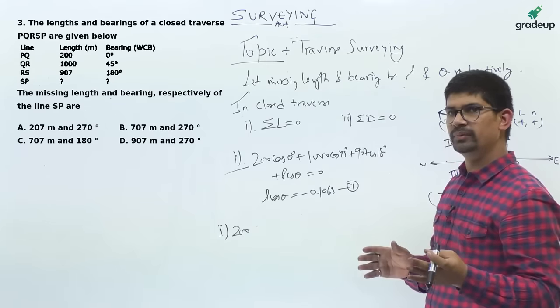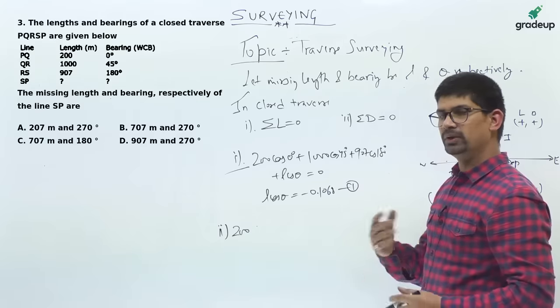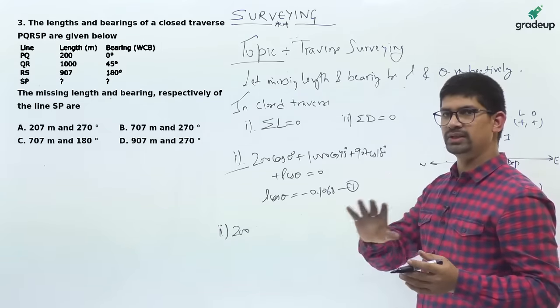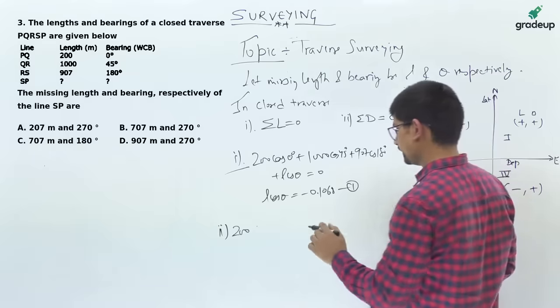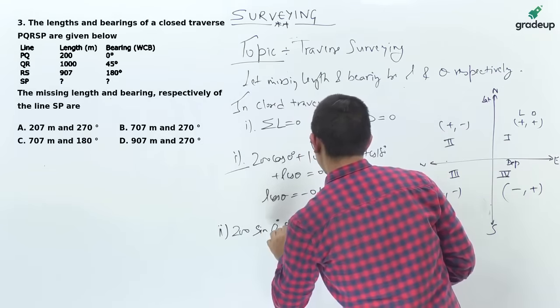If it is a 20 meter chain, 40 meter chain, or 100 meter chain, that is the designated length. Due to some errors there is some deviation; it will be either less or more, and that is the true length, the actual length. So designated length is what is standardized.